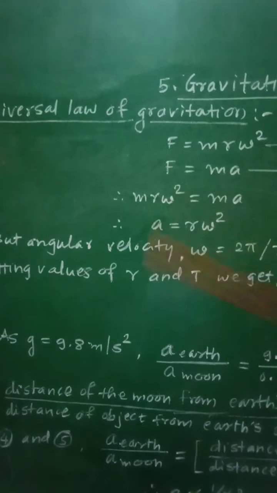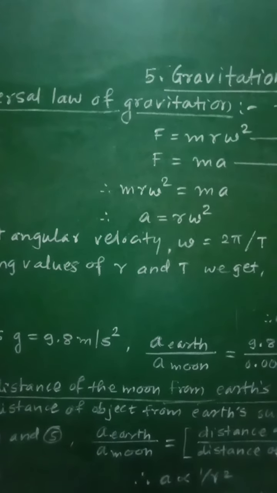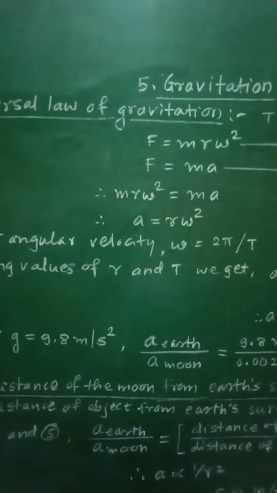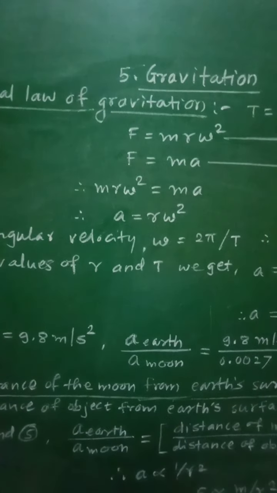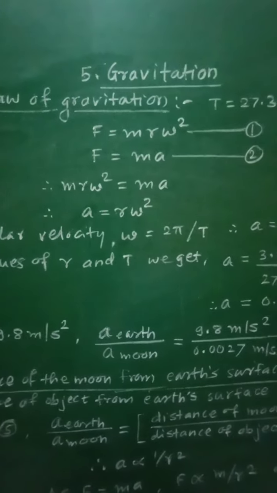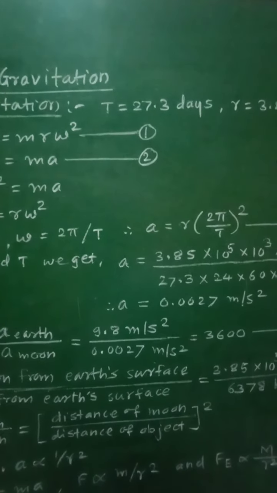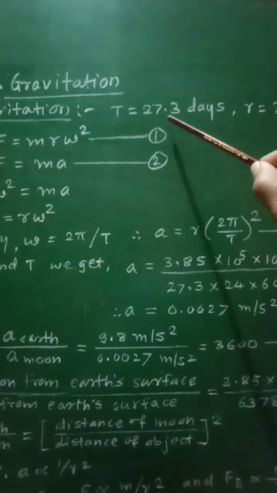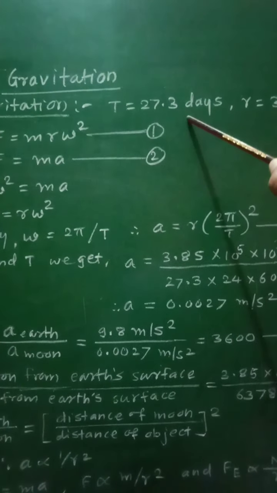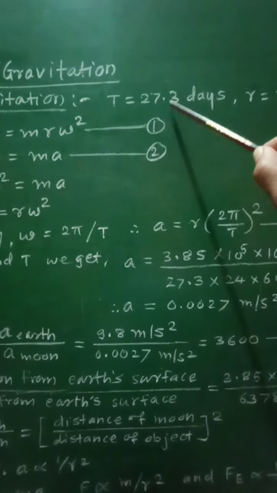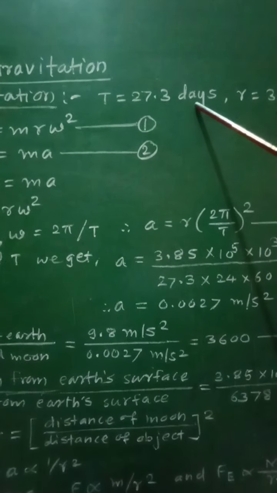Newton studied the motion of the moon around the earth. He observed that the moon completes one revolution around the earth in 27.3 days, and therefore the period of revolution of the moon around the earth is equal to 27.3 days.